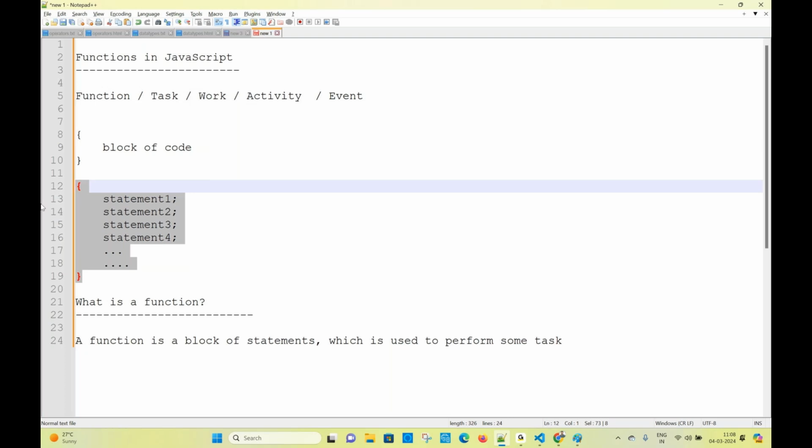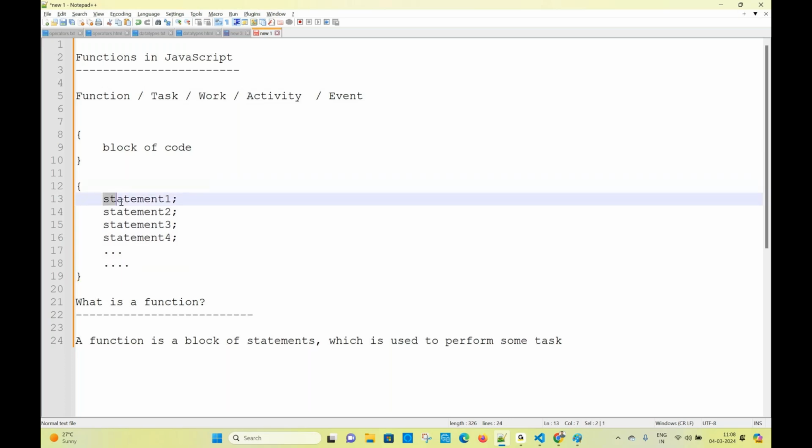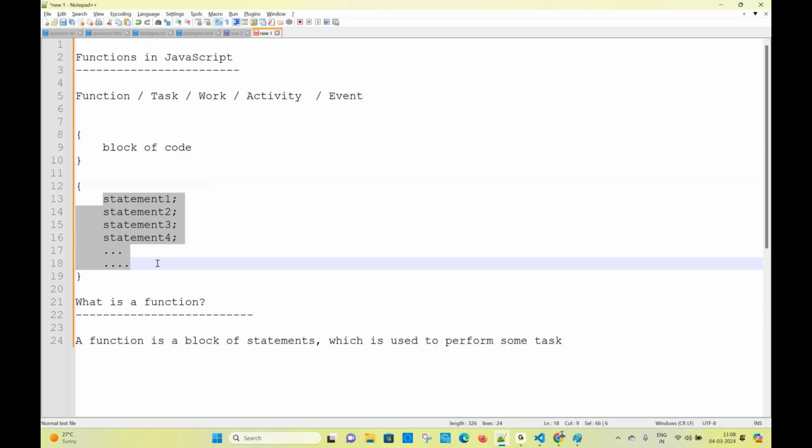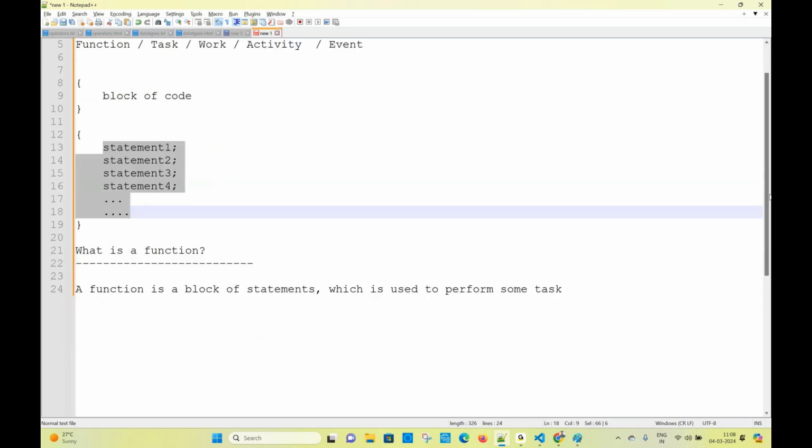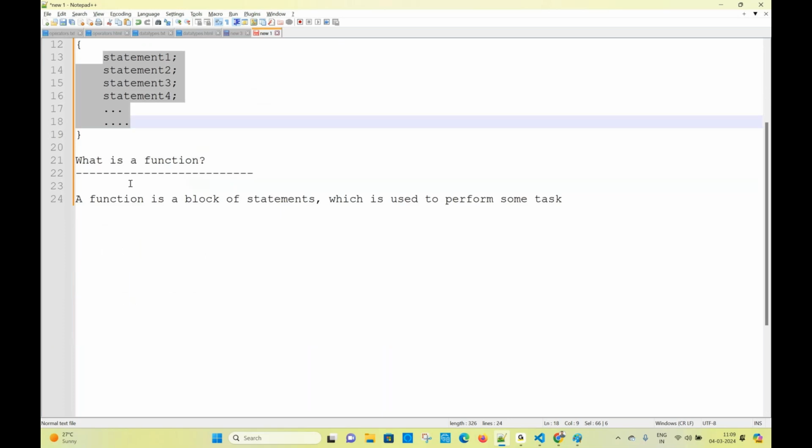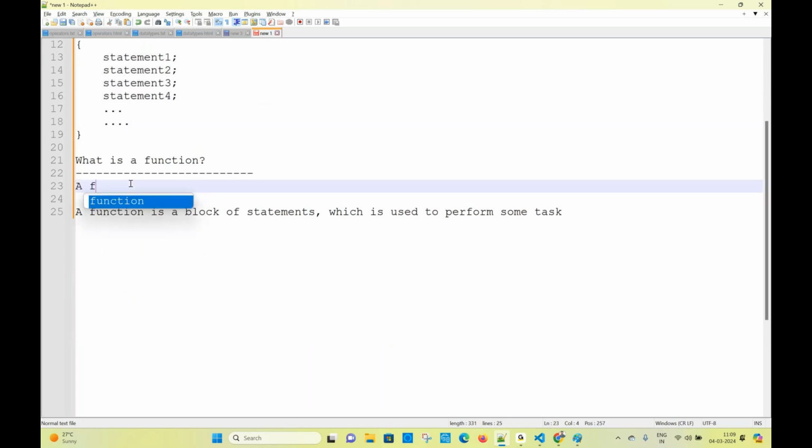What is the curly bracket called? Block of code. A block of code contains statements. How many statements? Maybe n number of statements based on the situation, based on the requirement. Okay. Finally, what is a function? I want to write one point. A function is a reusable piece of code or block of code. Reusable block of code, we can say.